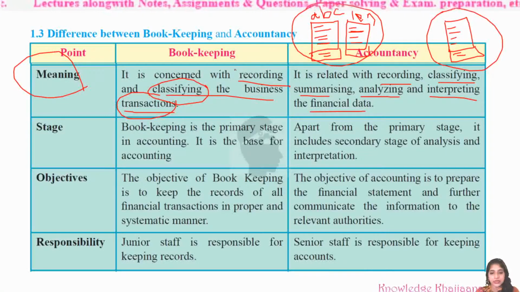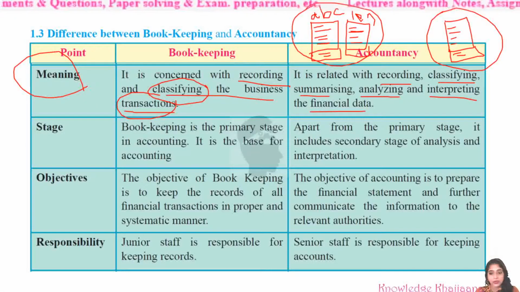That decision is taken by the accountant. So accountancy involves all the work of bookkeeping. Apart from that, it also involves summarizing, analyzing and interpreting the financial data.